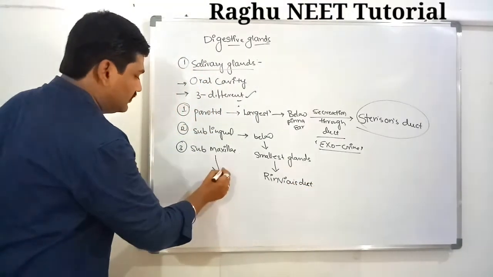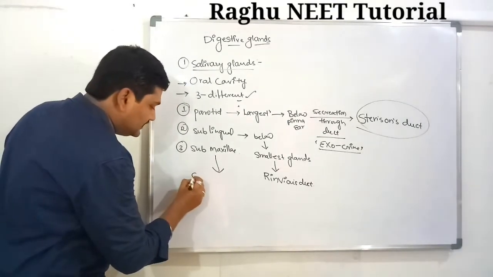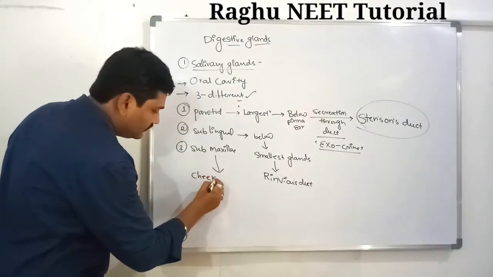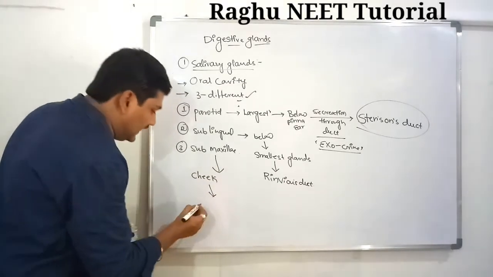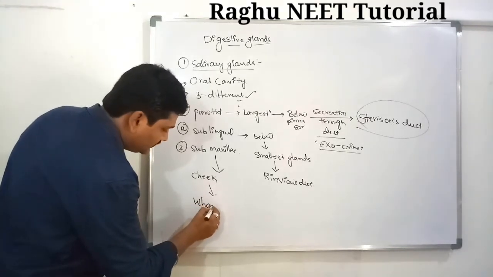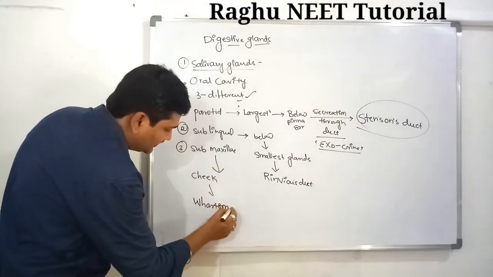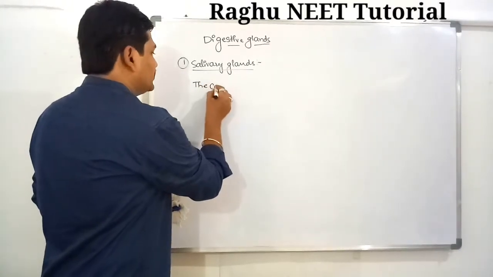The third one is the submaxillary gland. These are located in the cheek region. These also secrete saliva through a duct. The duct is called the duct of Wharton.